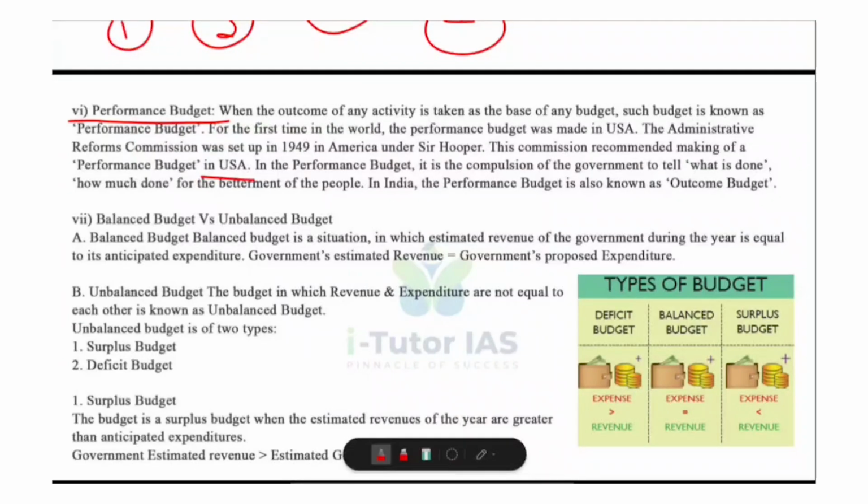And what does it mean? In a performance budget, the government must clearly show what is done, that is the activities completed, then how much is done, the measurable results or outcomes, and also what benefits people got, that is improvement in welfare services and so on. In India, the performance budget is popularly called the outcome budget because it reports the outcomes of government spending. That is about performance budgeting.